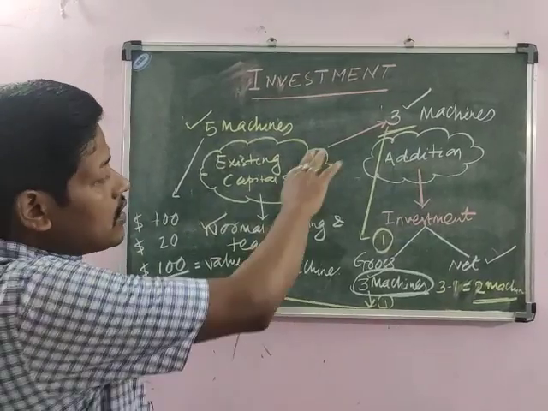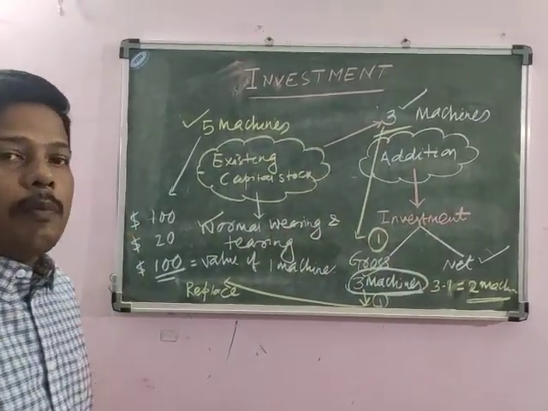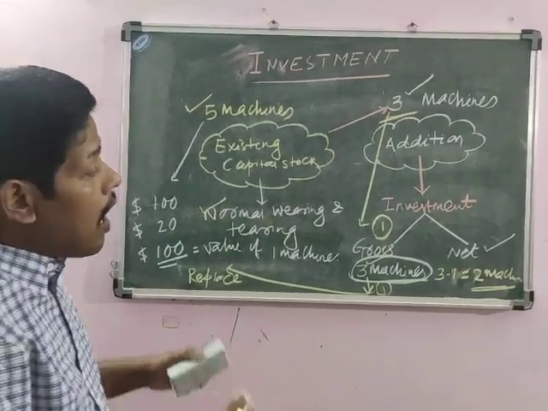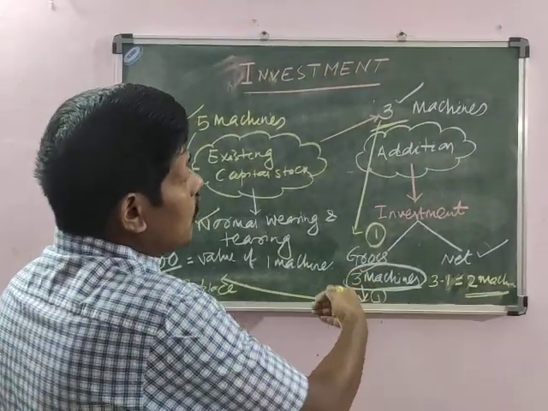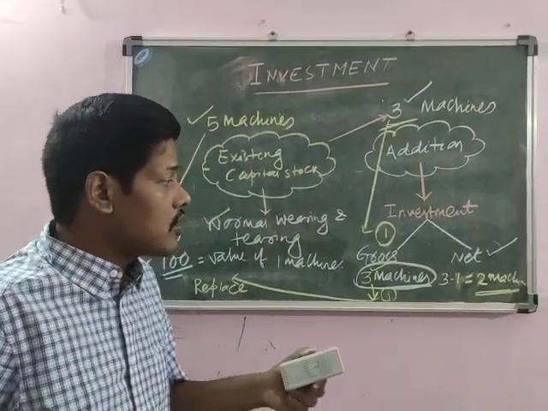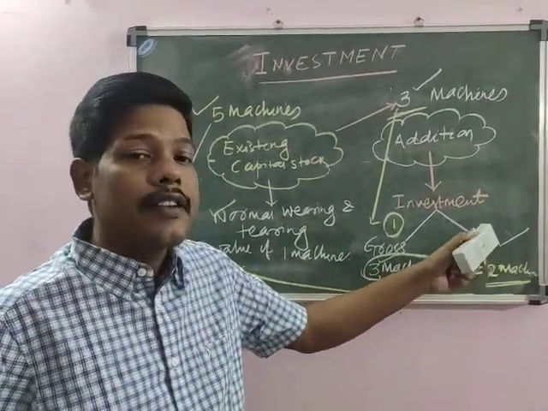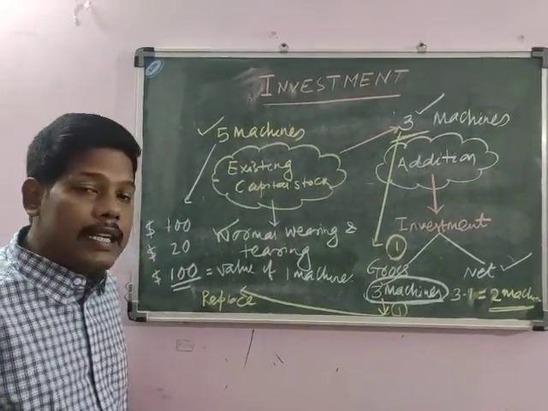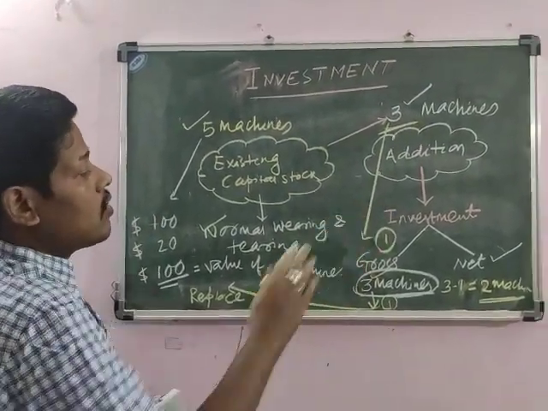So this is the example from which you will get a clear-cut idea of how we can find the gross addition to existing capital stock and the net addition to capital stock. Therefore, we are using a technical term while discussing this concept.